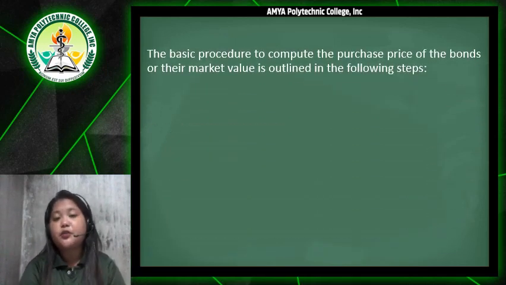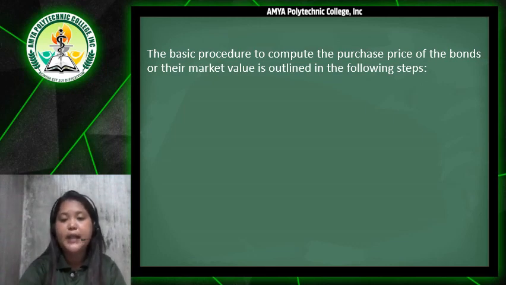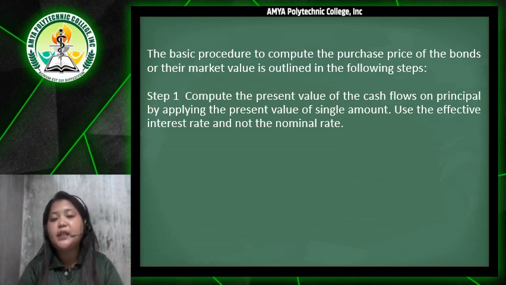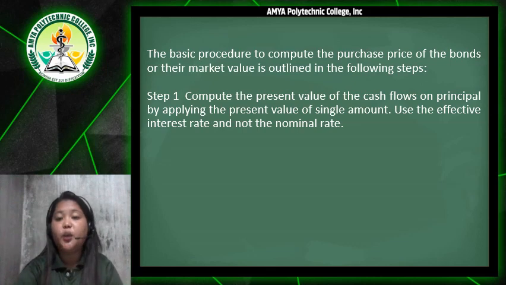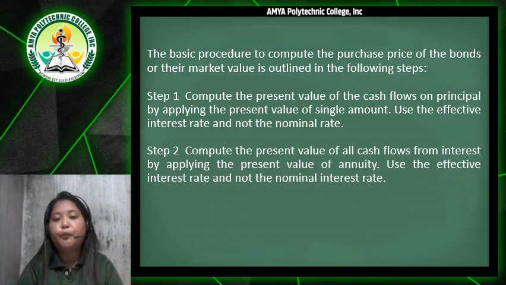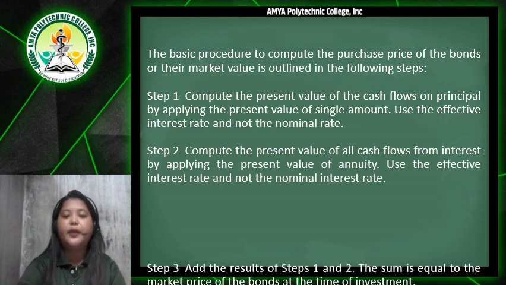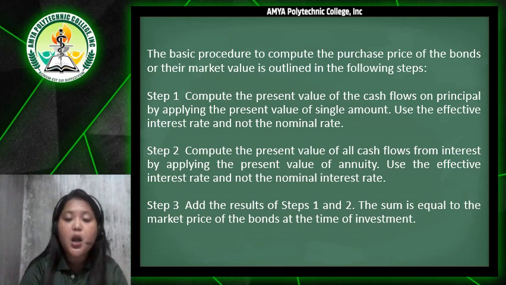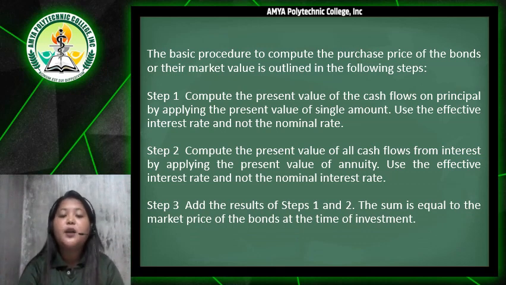The basic procedure to compute the purchase price of the bonds, or the market value, is outlined in the following steps. The first step is to compute the present value of the cash flows on principal by applying the present value of single amount. You're going to use the effective interest rate and not the nominal rate. Step 2 is to compute the present value of all cash flows from interest by applying the present value of annuity, again using the effective interest rate and not the nominal interest rate. The last step is to add the results of step 1 and step 2, so the sum is equal to the market price of the bonds at the time of investment.